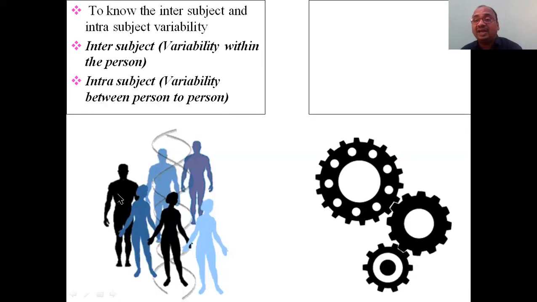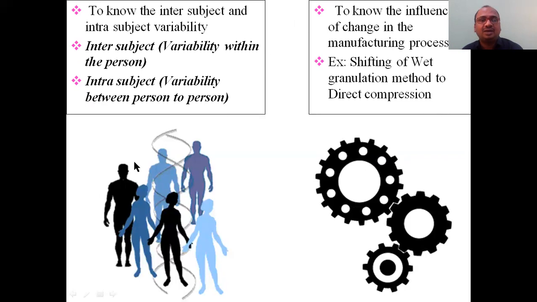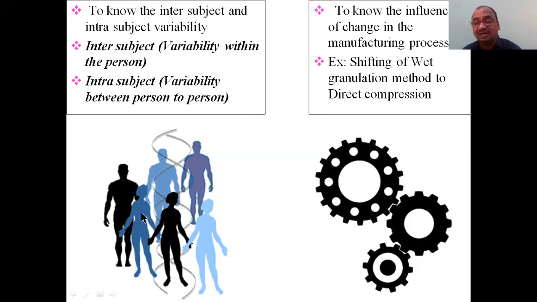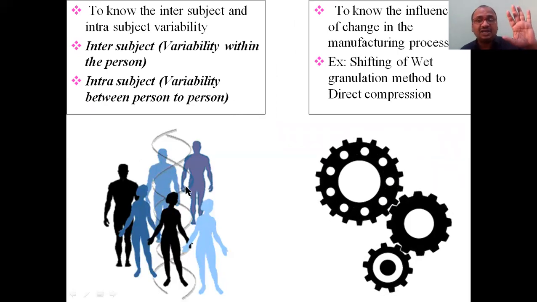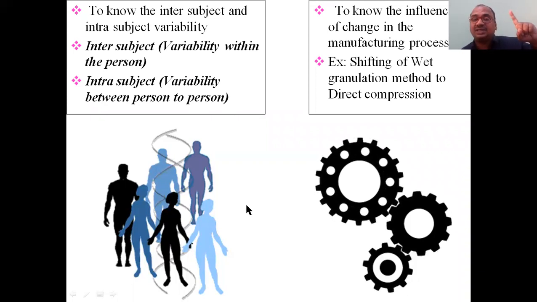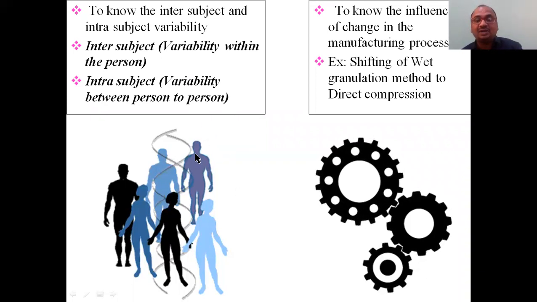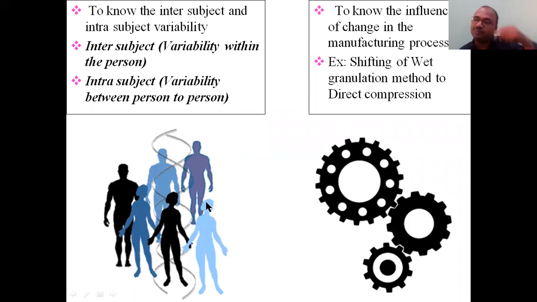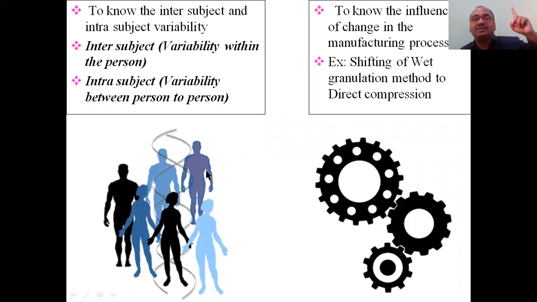One more importance is to know the intersubject variability. See, person to person, there may be variability because of genetic or racial differences. If you want to know what effect the drug shows in this person, the same drug may show a different effect in this lady. It may vary. If you want to know this, bioequivalence studies are required again.